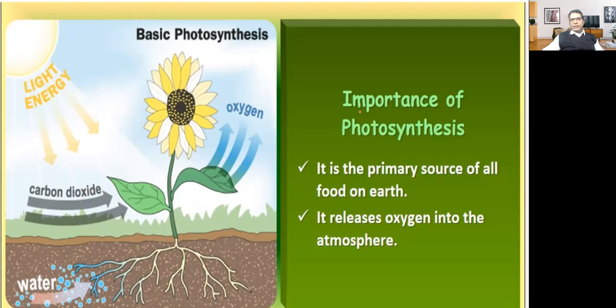Now, what is the importance of photosynthesis? It is the primary source of all food on earth. It releases oxygen into the atmosphere. So photosynthesis is having major importance. It is the primary source of food on earth, and during this, oxygen is released. Therefore, photosynthesis is also the source of oxygen in the atmosphere.